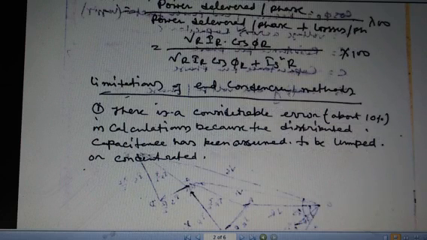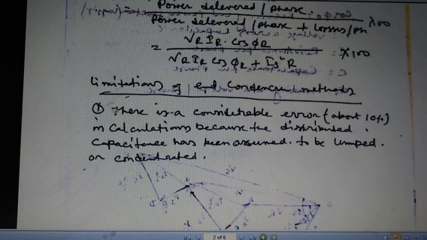The limitations of the end condenser method. There are some limitations or drawbacks of the end condenser method of medium transmission line. There is a considerable error, about 10% in calculations, because the distributed capacitance has been assumed to be lumped throughout the network.